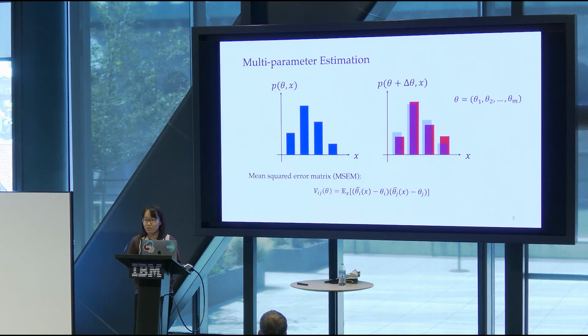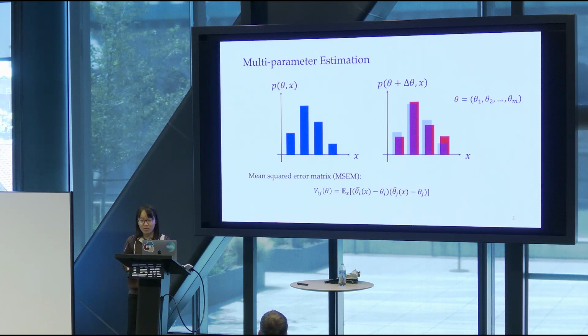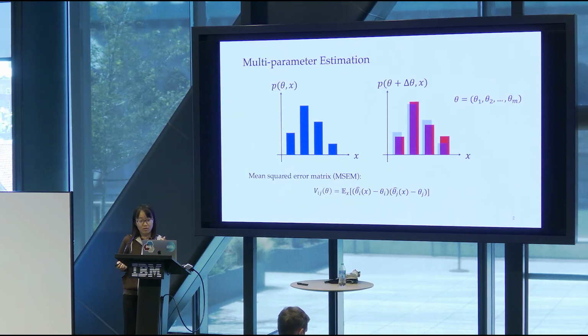And the figure of merit we usually use in multi-parameter quantum metrology is called the mean squared error matrix. It is this matrix which quantifies the covariance of the estimator theta hat to the true value theta. And our goal is to minimize this mean square error matrix in multi-parameter quantum metrology.